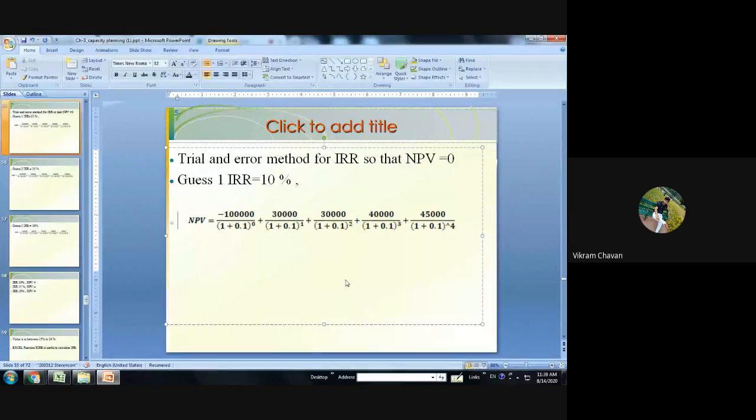Do the calculation, everyone. Mention in the chat box what is the NPV value for case number 1, 10%.